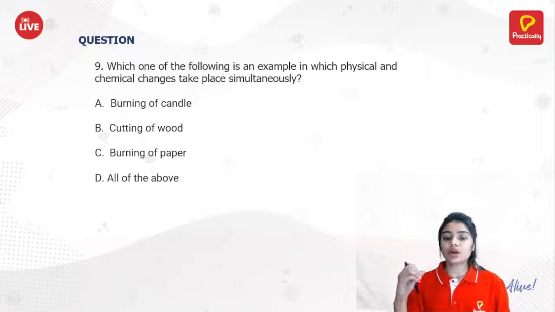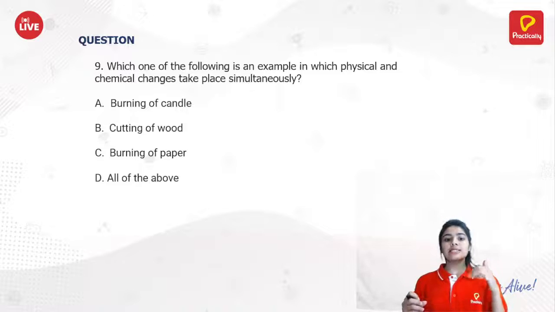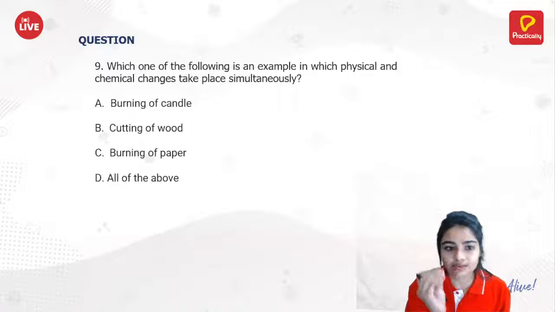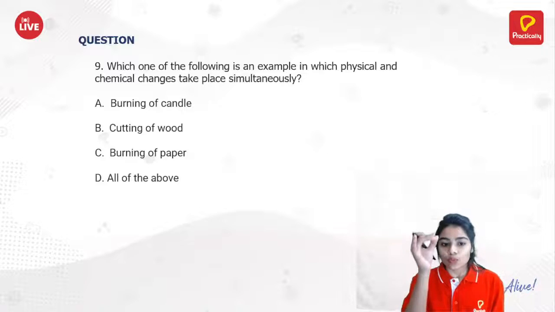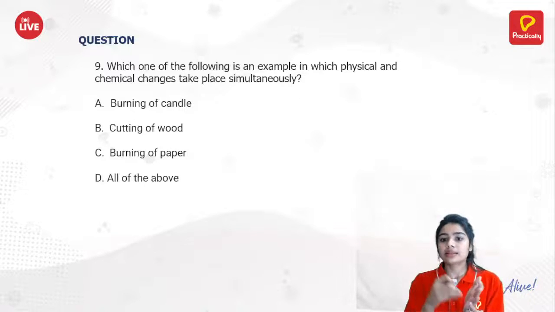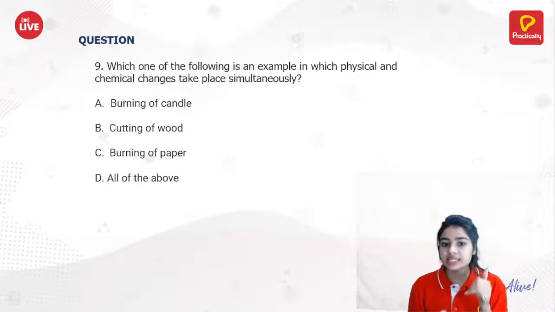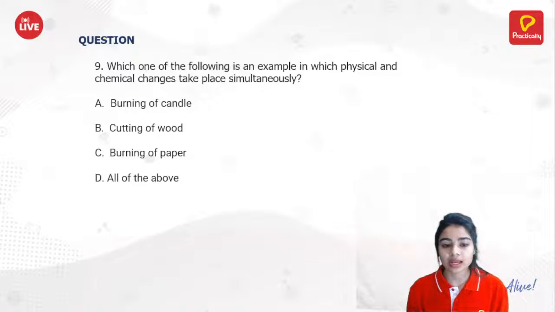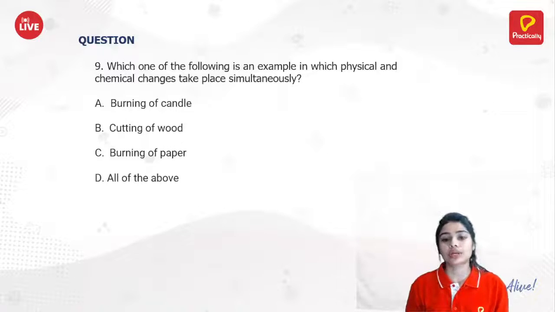Which one of the following is an example in which physical and chemical change take place simultaneously? Now this is a very interesting question. Let's see who will give this answer very correctly. So one of these examples has physical and chemical change taking place simultaneously. Can you answer me this? Is it burning of candle? Is it cutting of wood? Is it burning of paper? Or all of the above? What do you think?